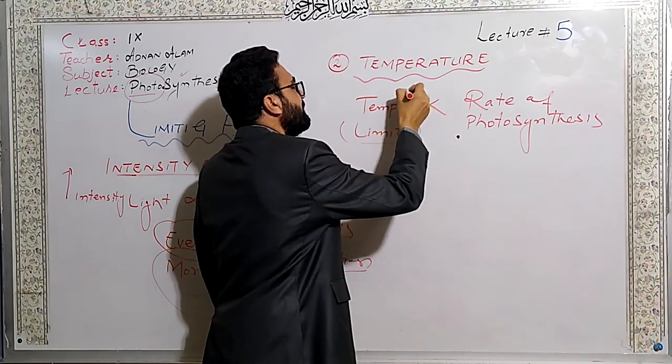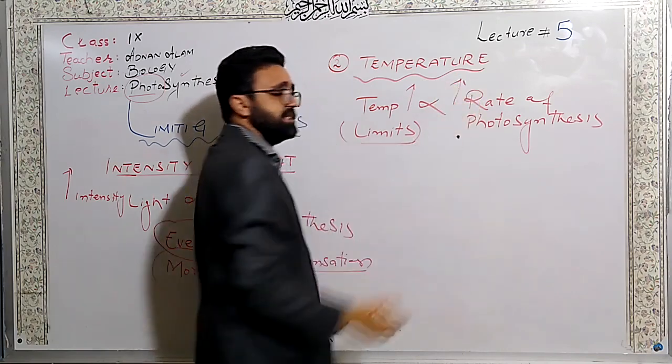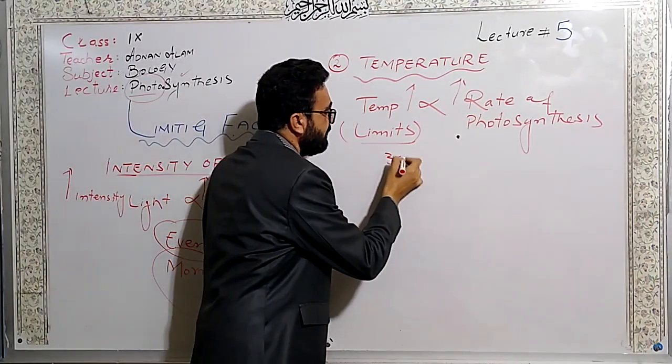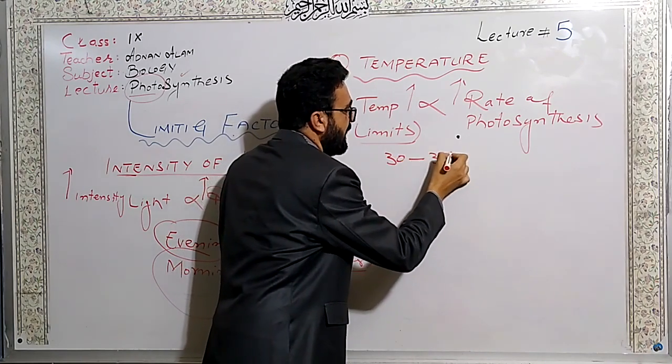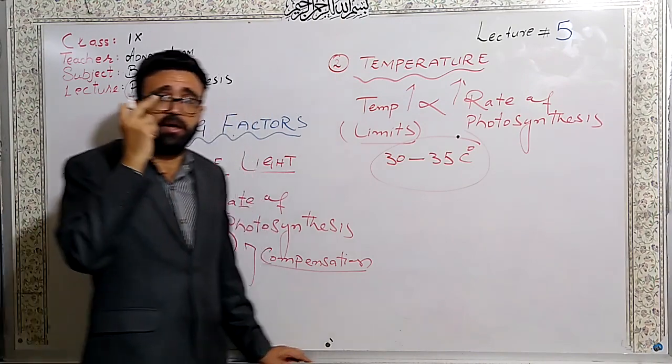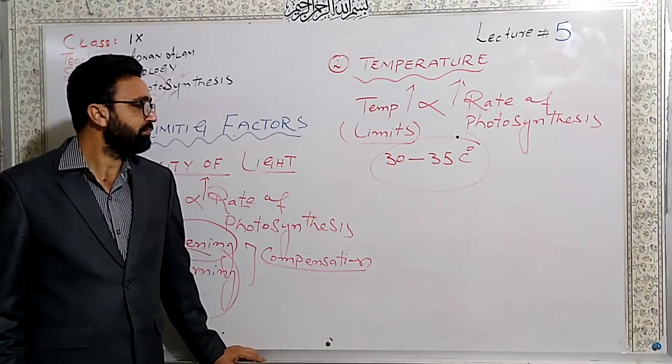If we increase the temperature, the rate of photosynthesis will also increase. Usually 30 to 35 degrees centigrade is thought to be the ideal temperature at which photosynthesis is at its peak.